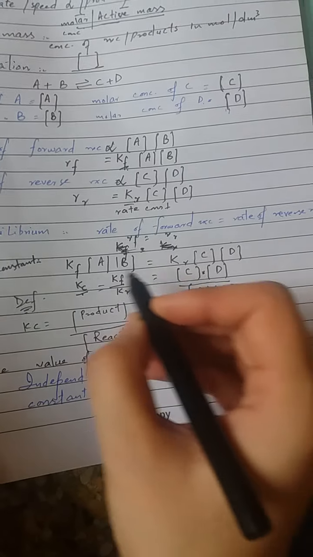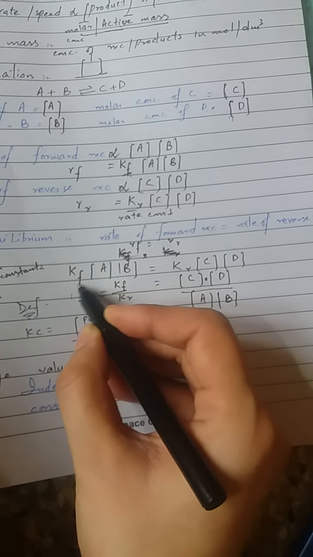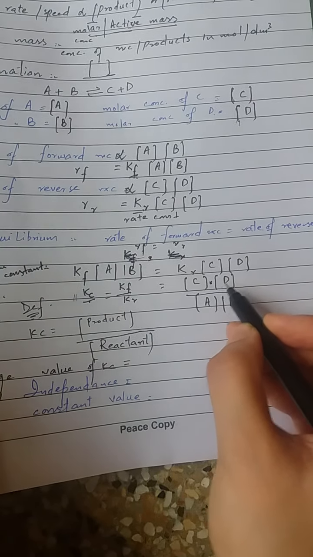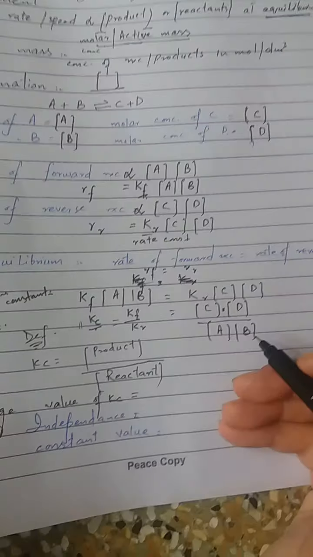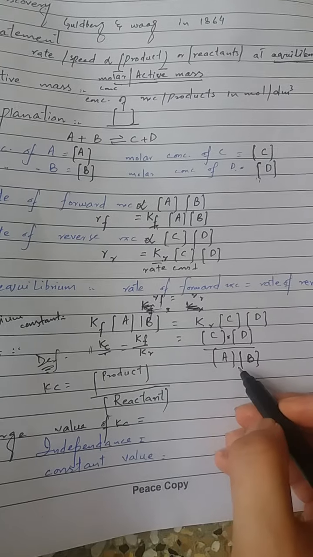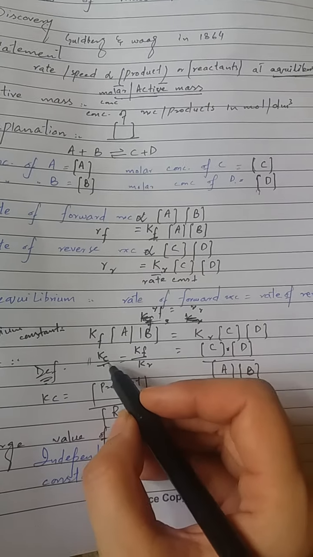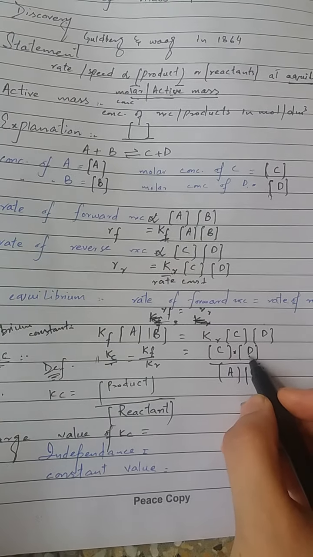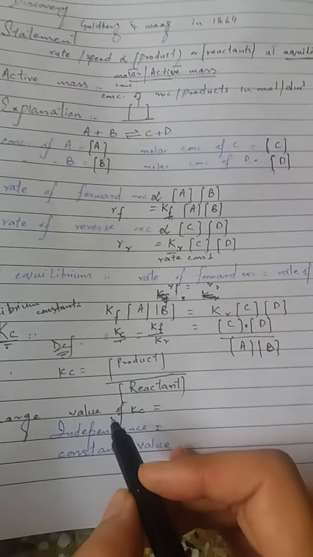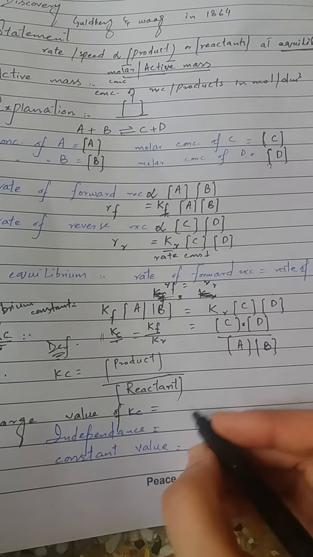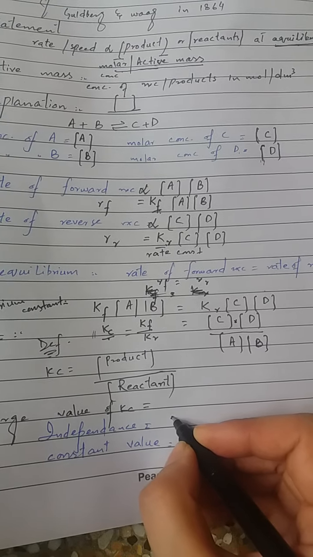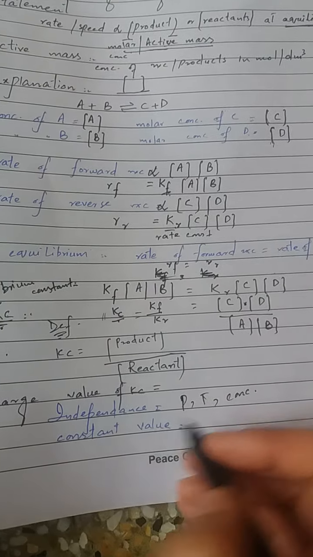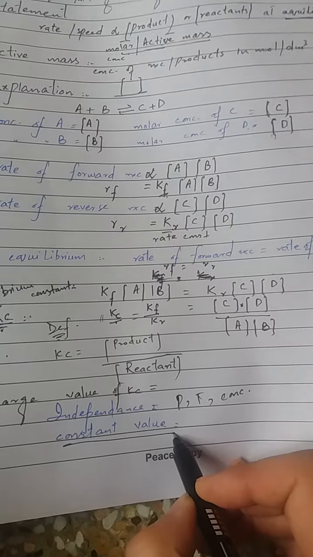And as the Kc value becomes large, the product of the concentrations of products to the product of the concentrations of reactants will be large. It means that when the Kc value is large, the concentration of products will be large. This Kc value will be independent of pressure, temperature, or concentrations of reactants or products. This value will be constant for a chemical reaction.